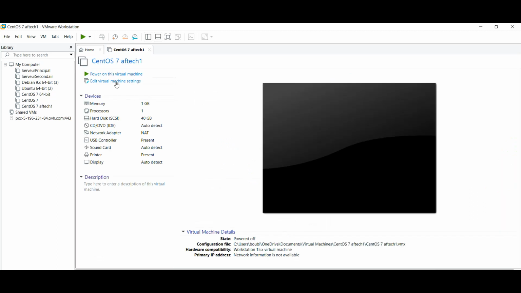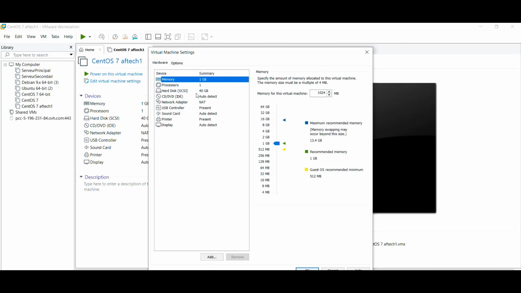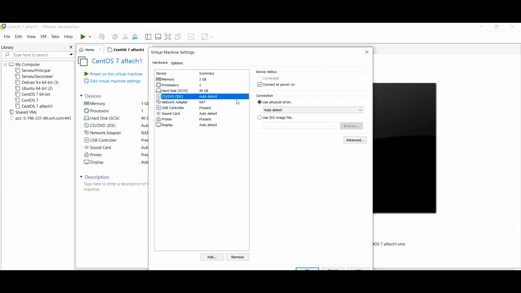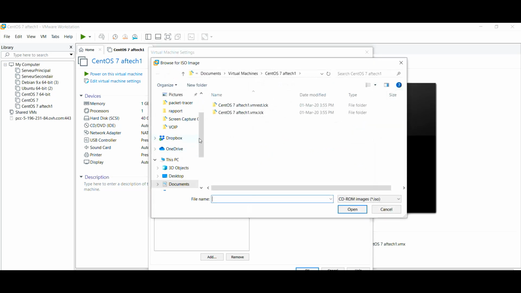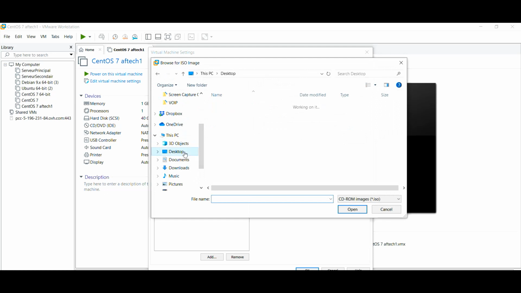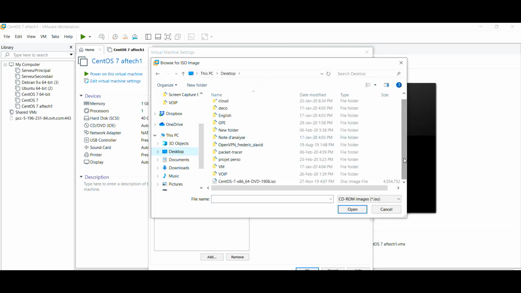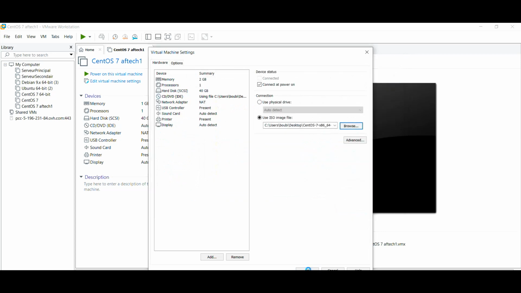Now we press edit virtual machine settings and we choose 2 gigabytes of memory. That's the minimum for CentOS 7. And we choose the ISO image file. Browse to my desktop. Open. Okay.